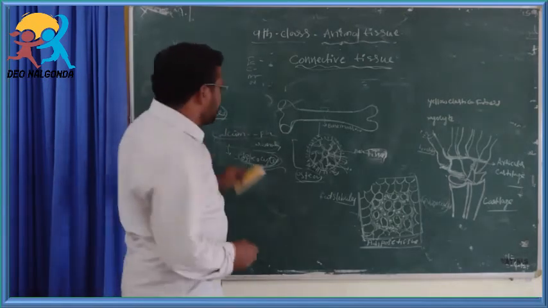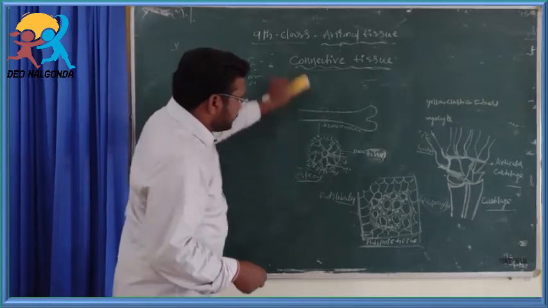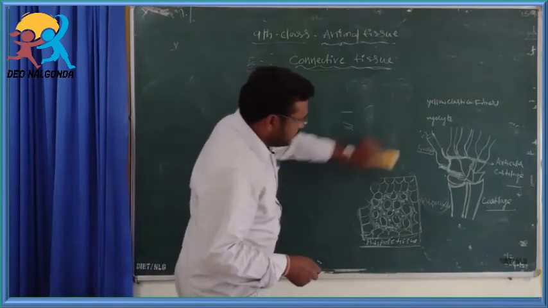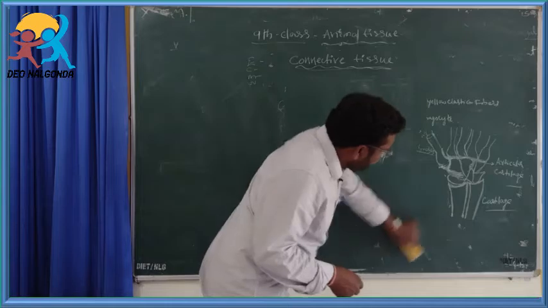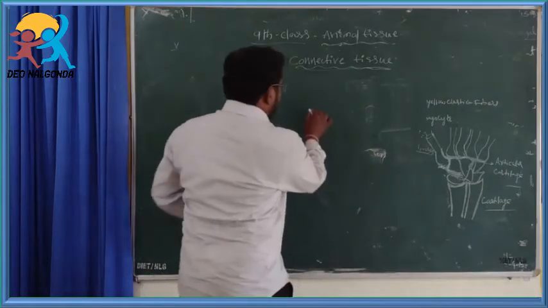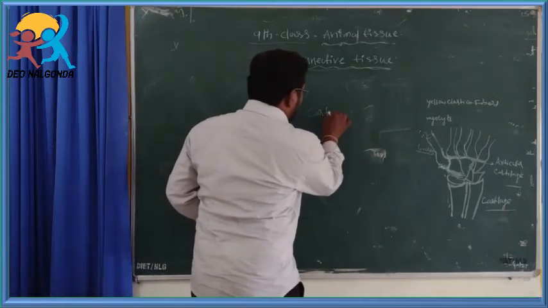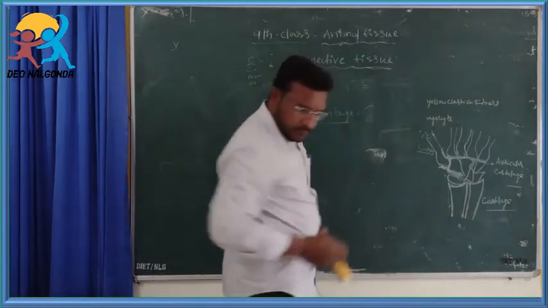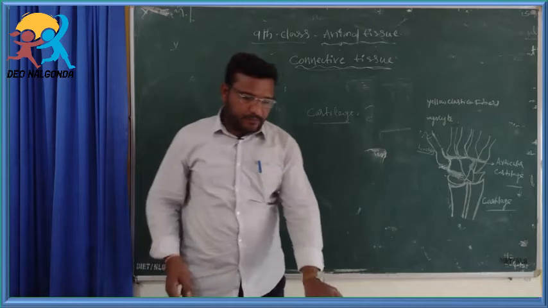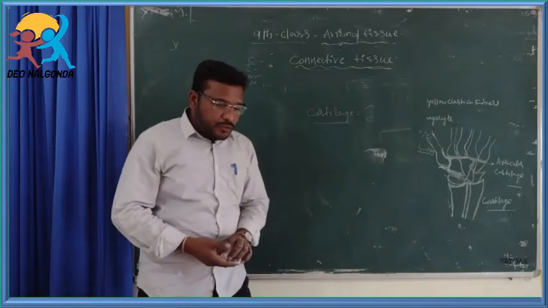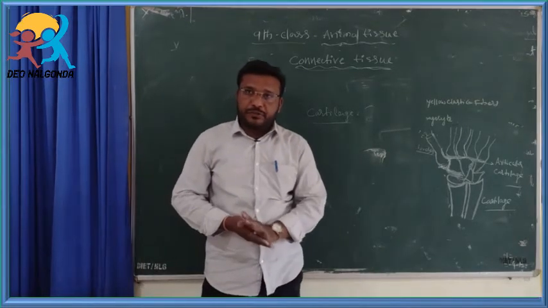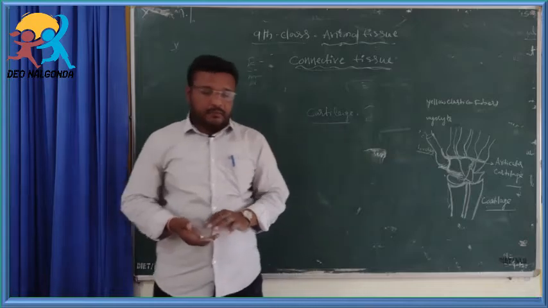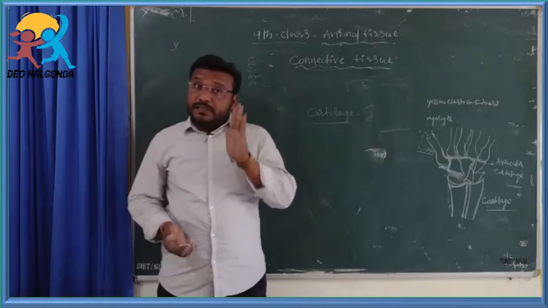Next, another tissue is called cartilage. Okay, friends, cartilage is also one type of connective tissue.